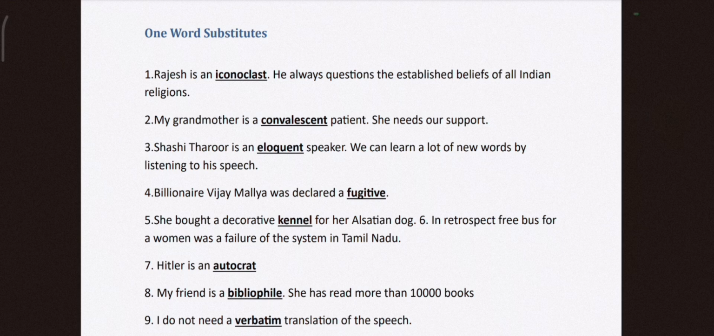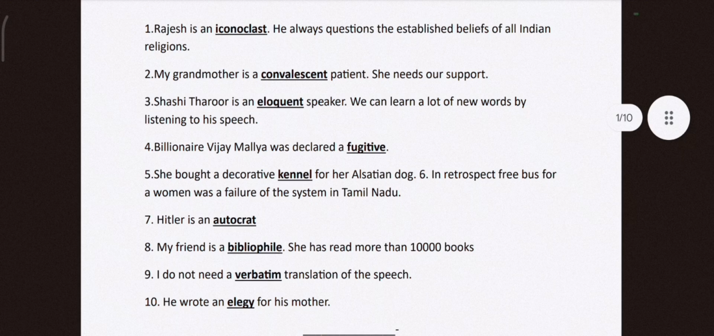Second one, my grandmother is a convalescent patient. She needs our support. So convalescent is a person who is recovering from illness or medical treatment. Shashi Tharoor is an eloquent speaker. We can learn a lot of new words by listening to his speech. So he is very fluent and he is very persuasive in speaking and in his writing too.